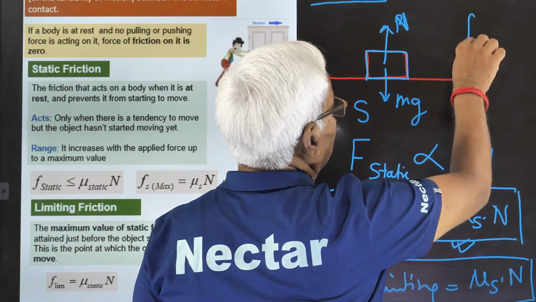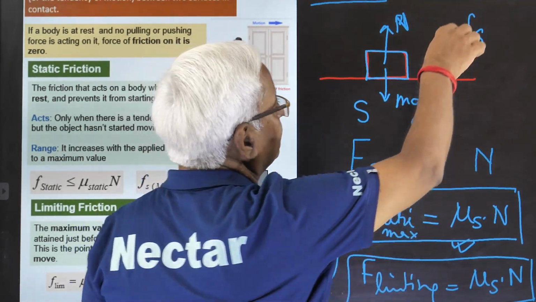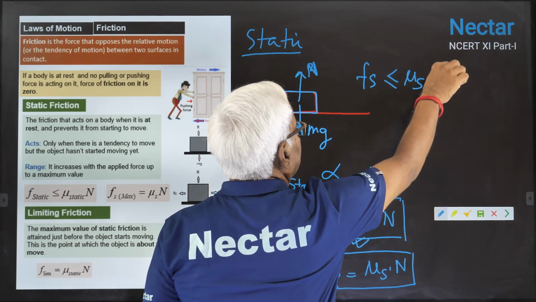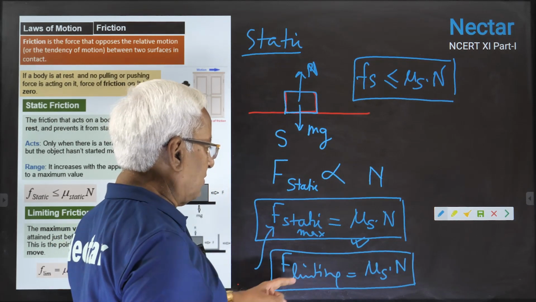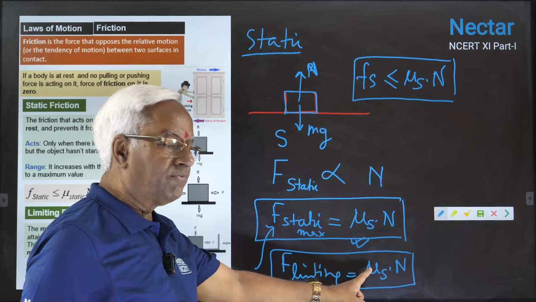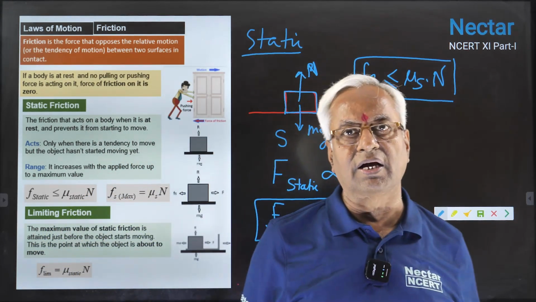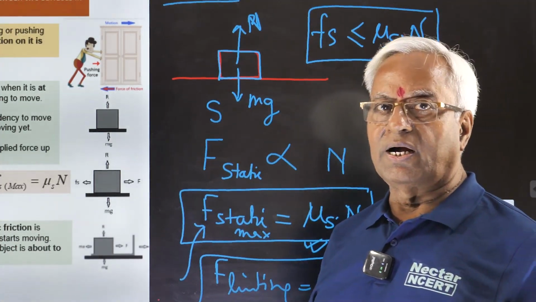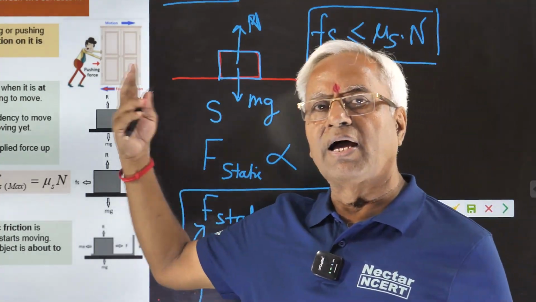If you want to say the static friction, that will be from 0 to maximum. So you can say this is either equal or less than mu s N. Maximum static friction shall be equal to mu s into N. This mu s will be known as the coefficient of static friction, and this comes into existence only till the relative motion starts. Before it starts, there will be static friction, and after that we have to see in higher steps.